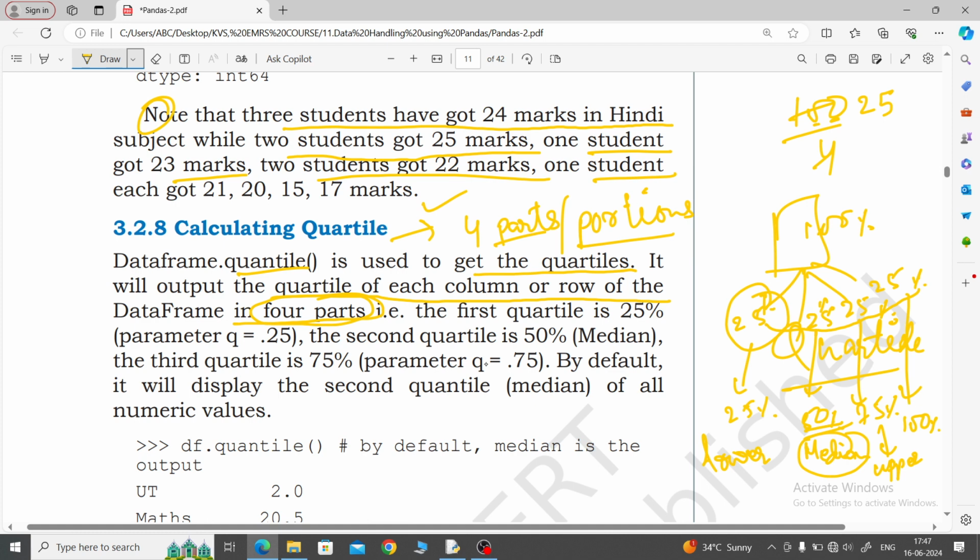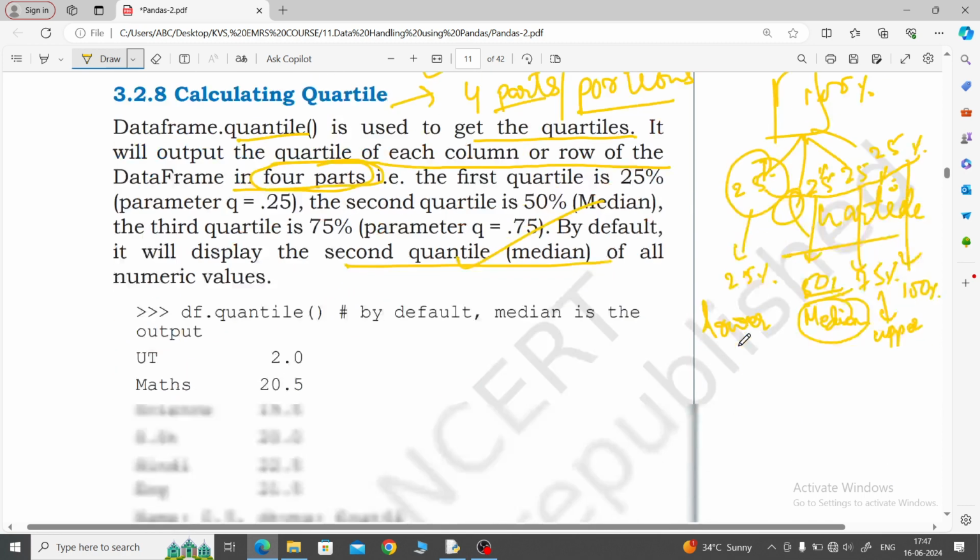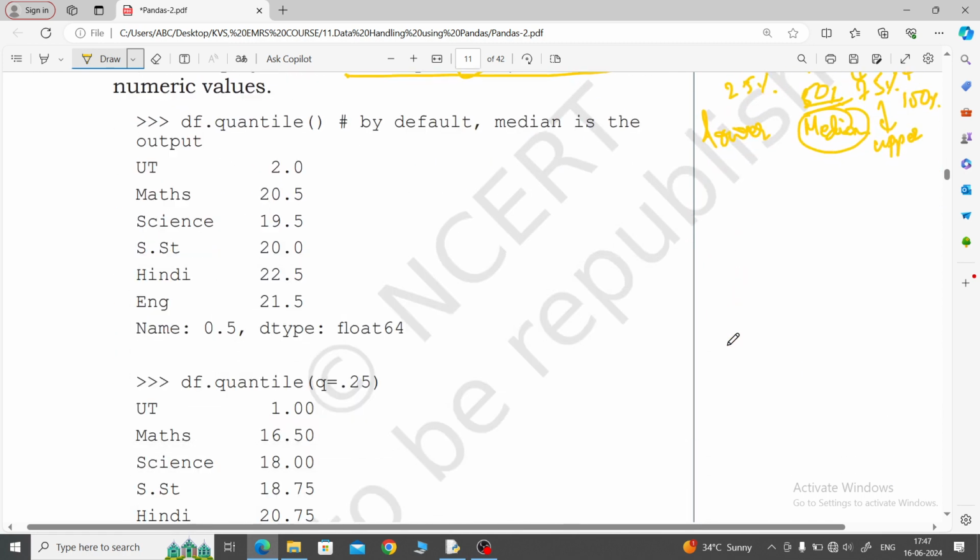Same thing here, also mention that. By default it will accept the second quantile. This is called the median. If you do not mention the quantile value, then what happens with tf.quantile? Here, look, the middle value is taken as 2.0.